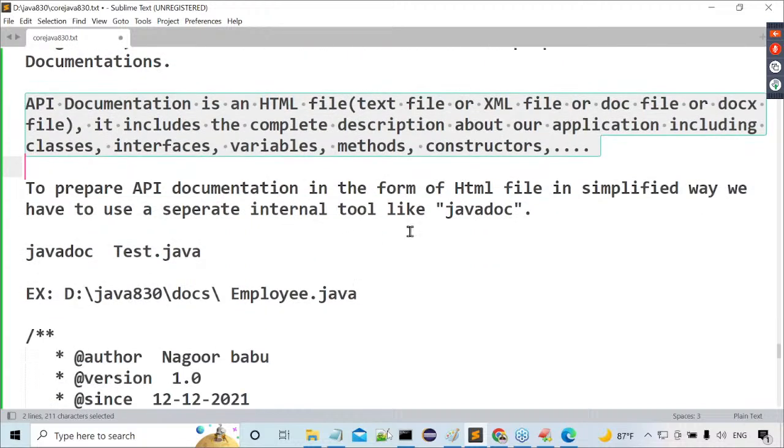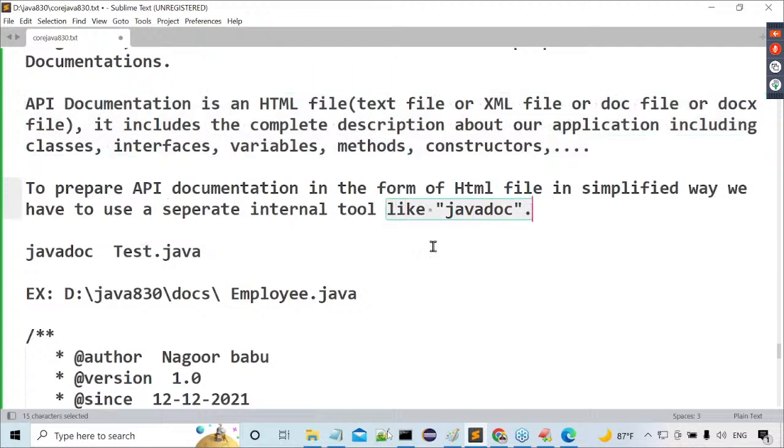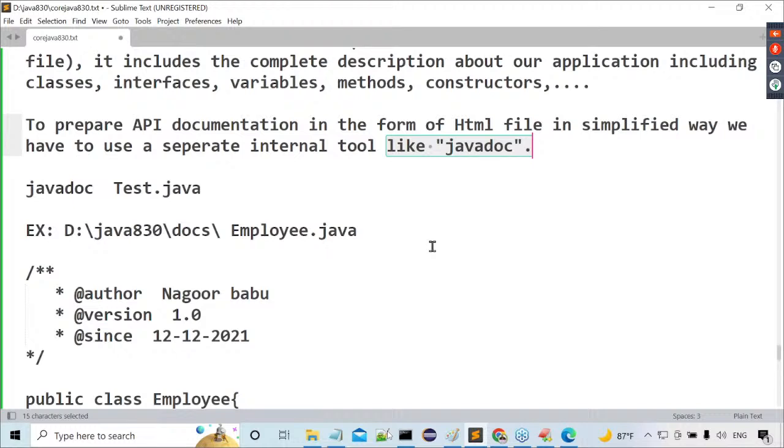Next one, to prepare API documentation in the form of HTML file in a simplified way, we have to use what? A separate internal tool like what now? Javadoc. How to use that Javadoc actually? Javadoc space, what next one? File name, test.java. Which file documentation we want to create, that we have to prepare.